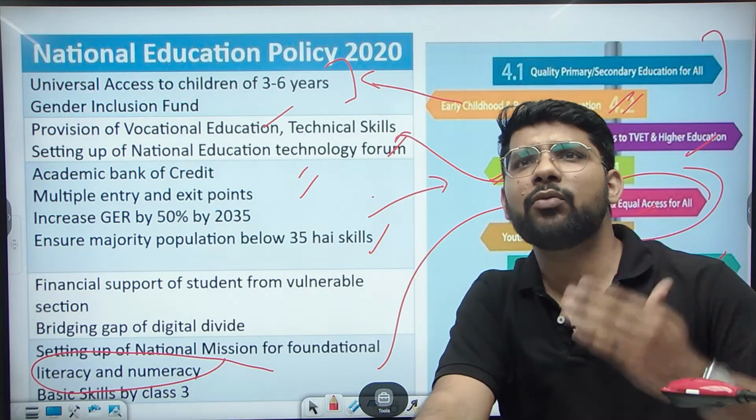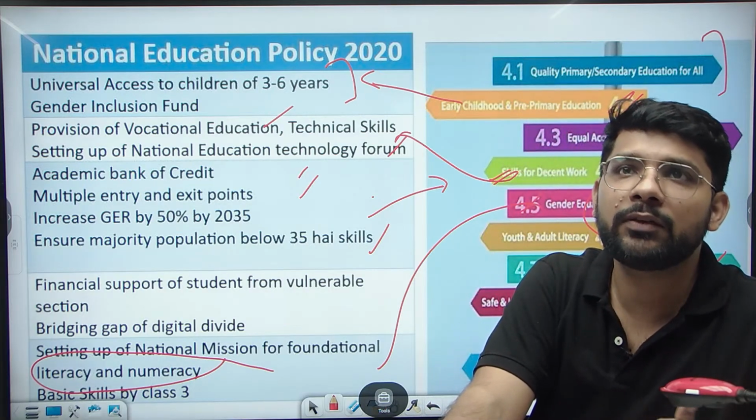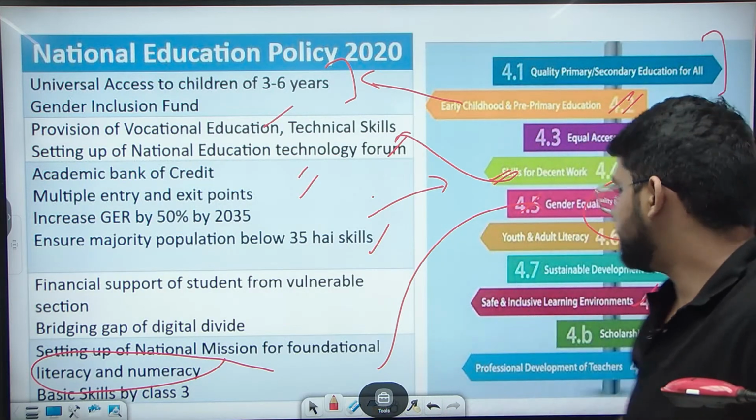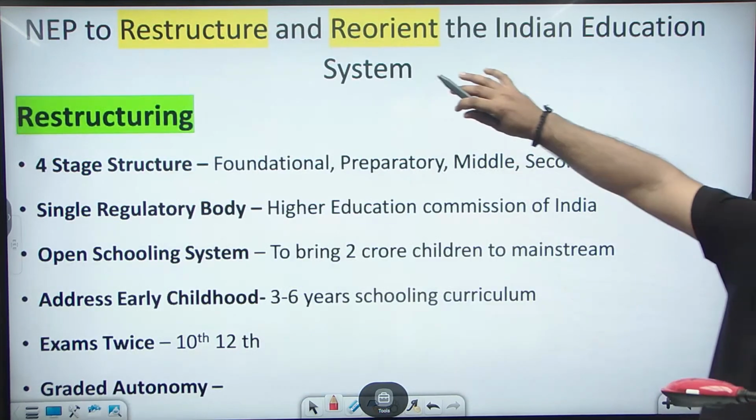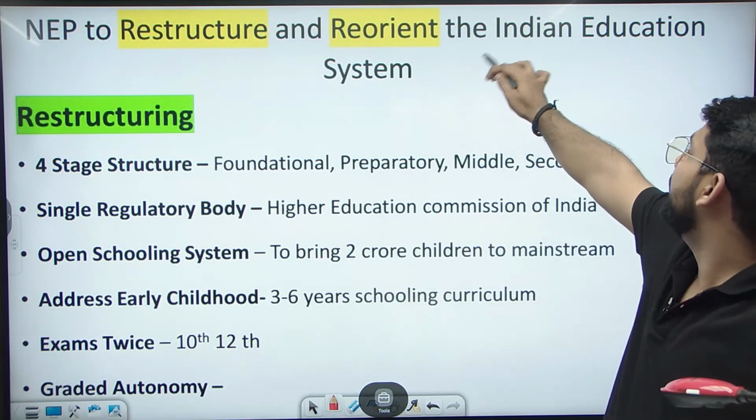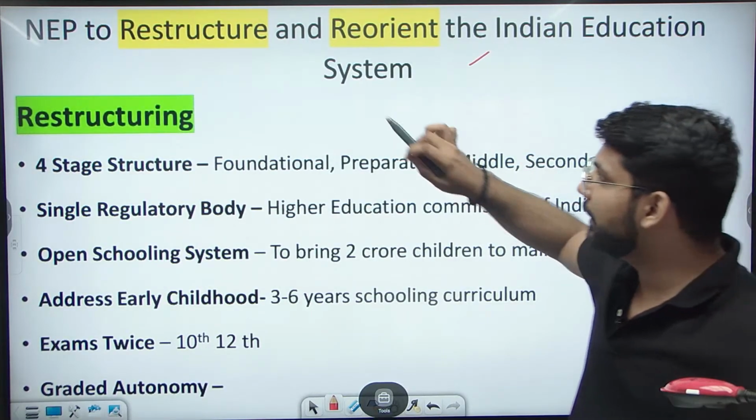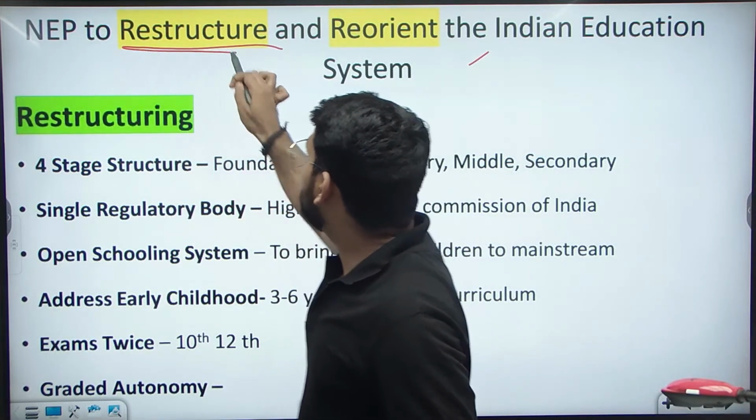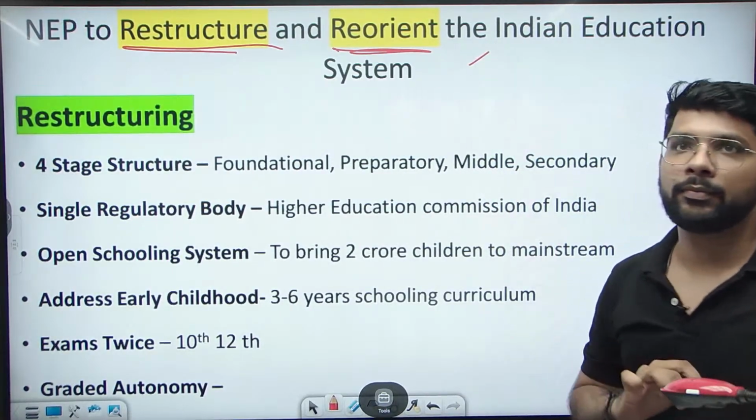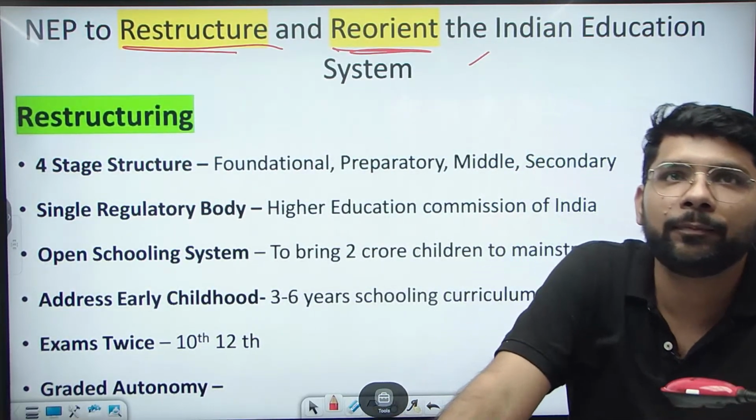Now they break down them at multiple levels, specifically the 4 levels. So we can see how NEP is restructuring and reorienting the Indian education system. So they are the keyword, I make them yellow, the restructuring and the reorienting. How is this restructuring and reorienting?